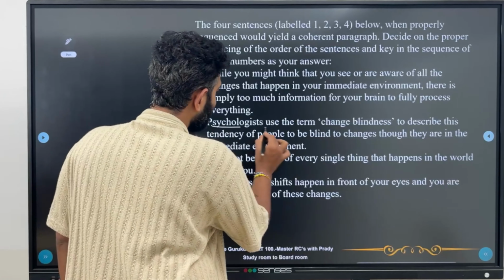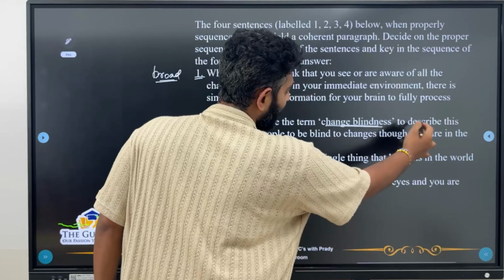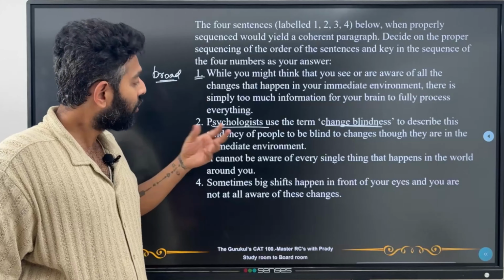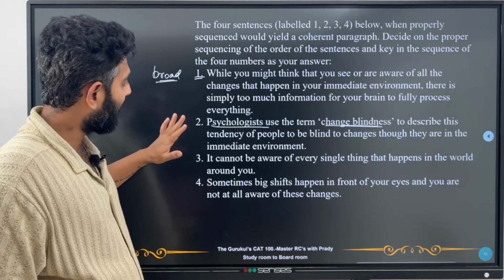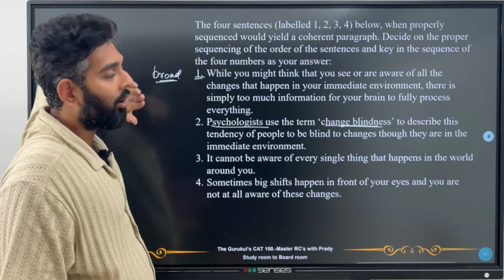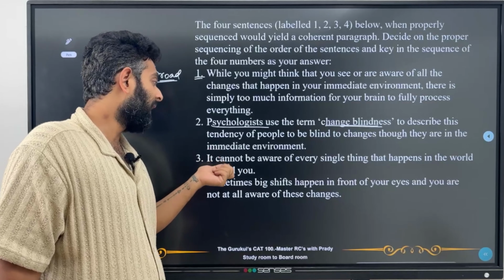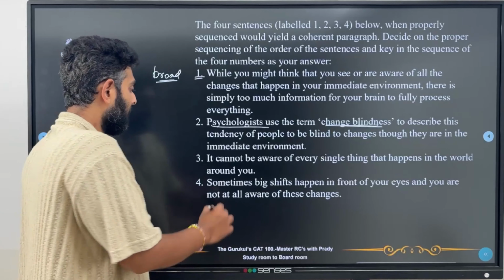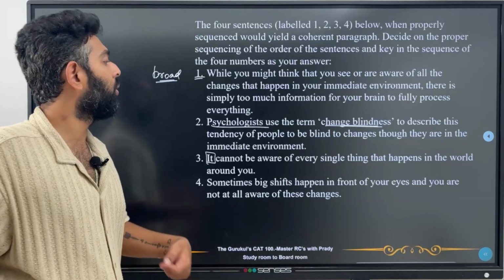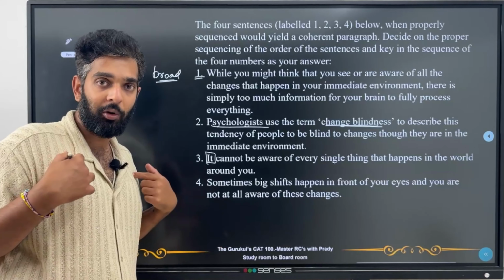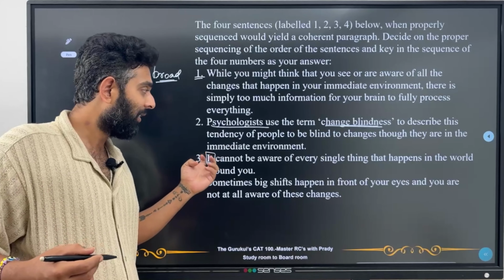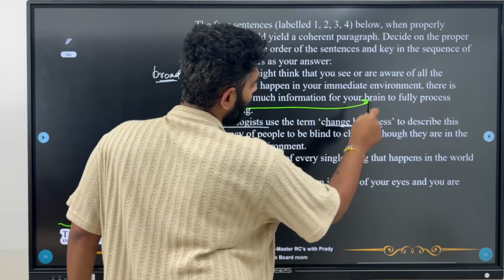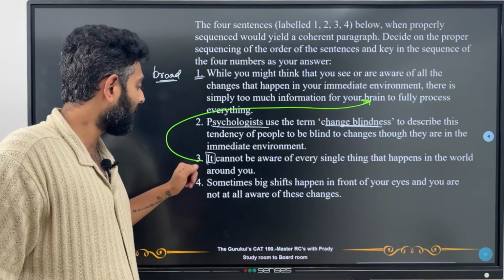So psychologists are talking about this term change blindness, and they're describing it as something where people are not able to visualize all the changes though they are happening in the immediate environment. Fair enough. So the second statement is definitely not more broad than the first statement. Third one: it cannot be aware of every single thing that happens in the world around you. Okay, fair enough. Now what is that it? Either it should be you cannot be aware of every single thing, because then it will be talking about you, or psychologists, so it should be saying they. But when it's saying it, the it part is either going to be your brain or something in 4. We've not seen 4 yet. So let's look at 4.